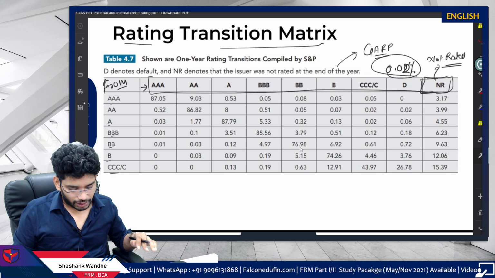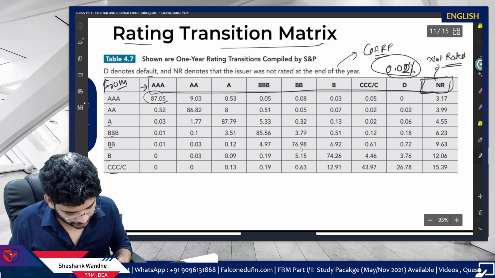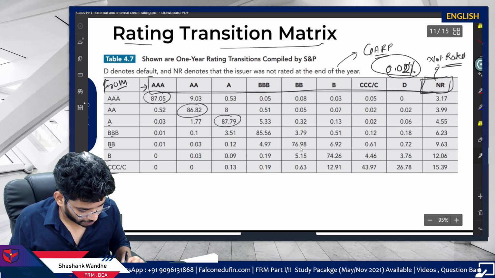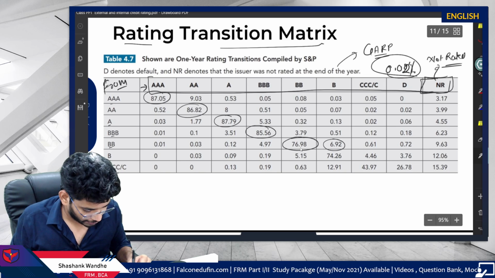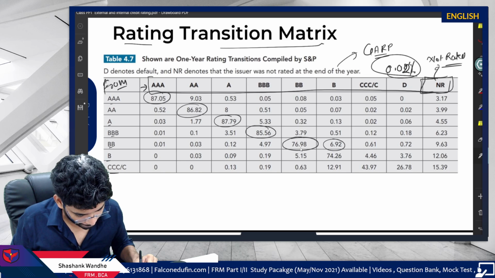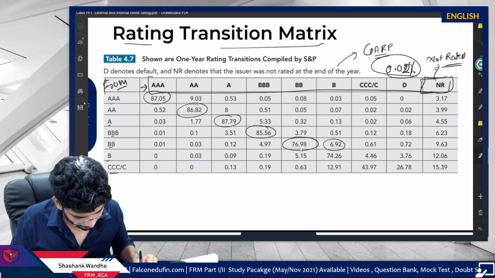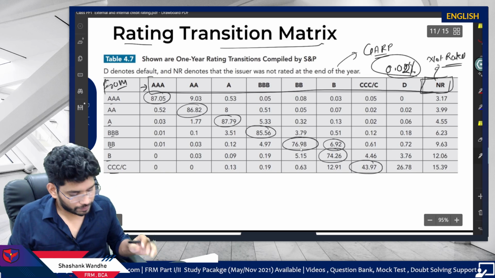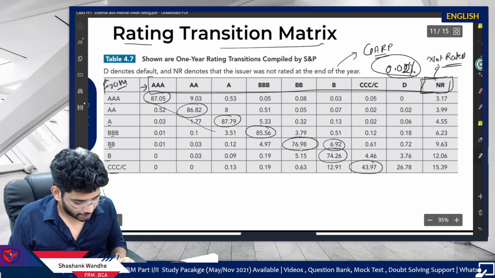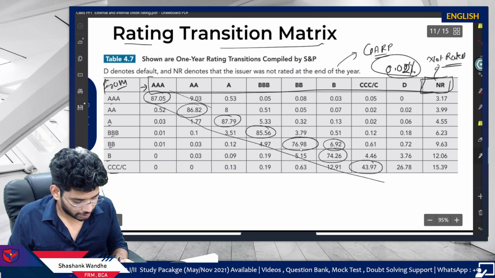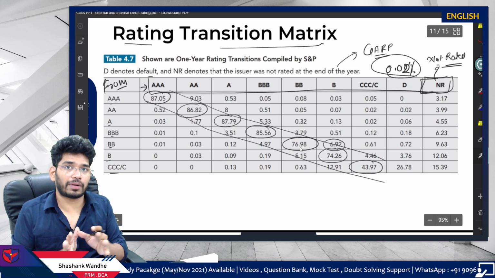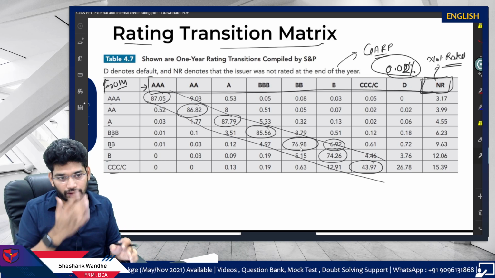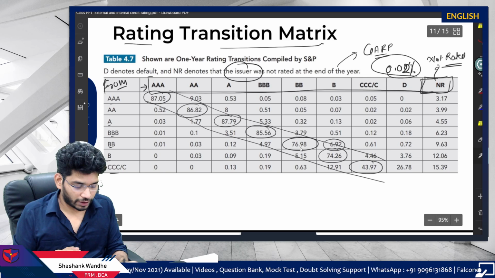So this is your rating matrix. You will always see that any security will be able to maintain its rating. So see, it is constant. Constant as in it is high. That is, there is a high probability that the firm will be able to maintain its rating. Right. This is specifically for the issuer.